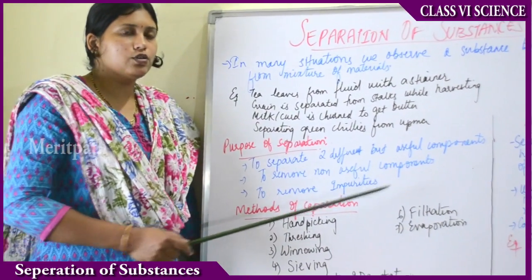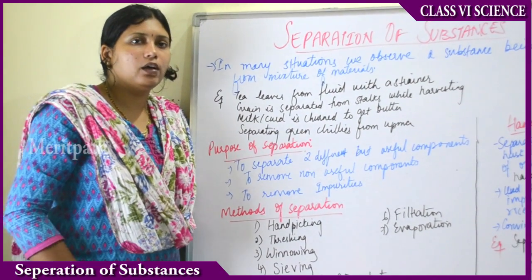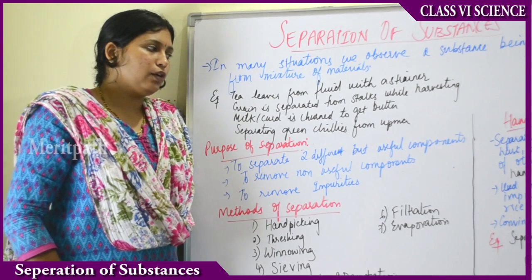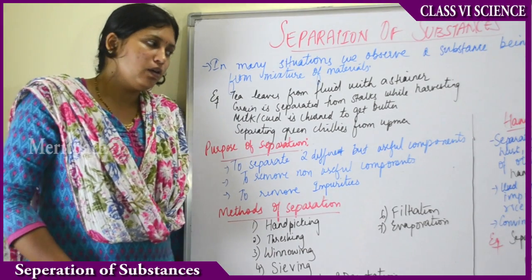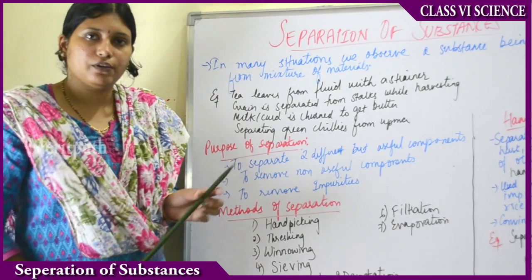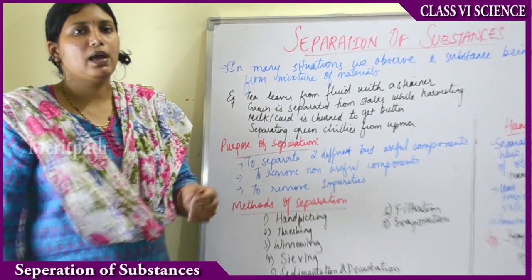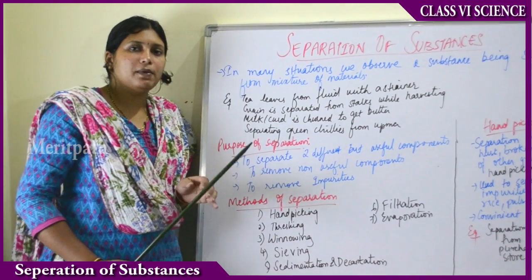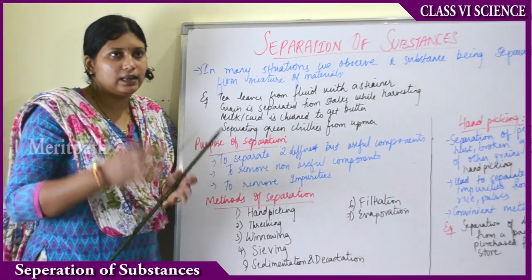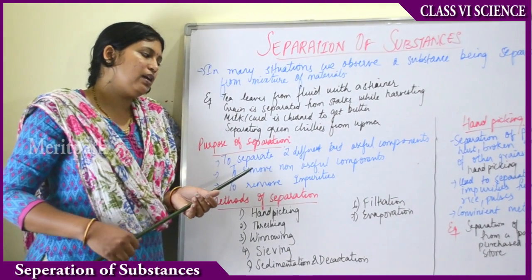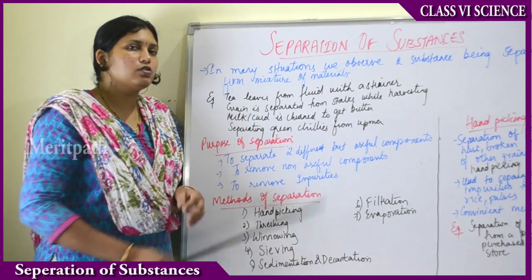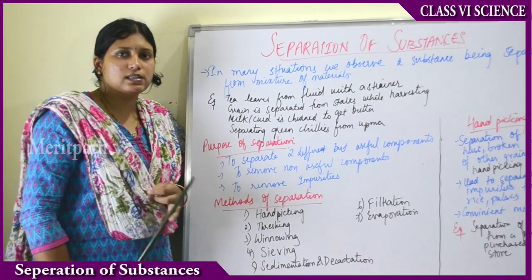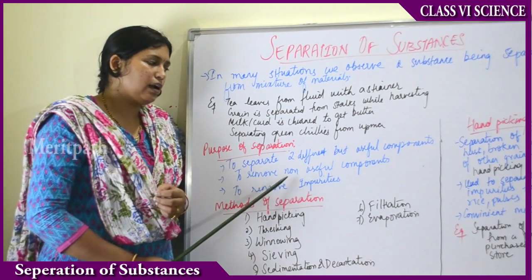Then to remove the non-useful component, suppose we are separating grains from a packet of pulses. Suppose we have bought 1 kg of dal from the grocery store, then that dal may have some pieces of husk or some small pieces of stone. So we take them in a big plate, under the light, and we start separating one by one with the help of a hand. Why? To remove the non-useful components. What are the non-useful components? Maybe stones or husks or any other grain which was mixed in that.